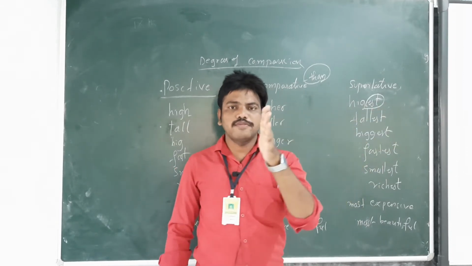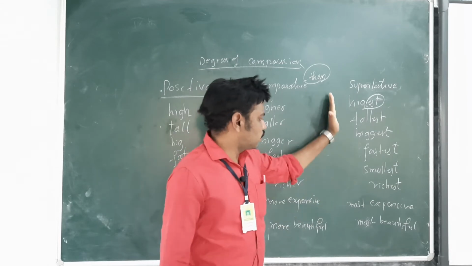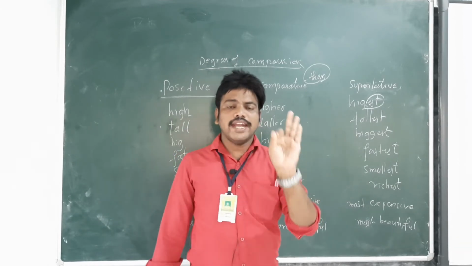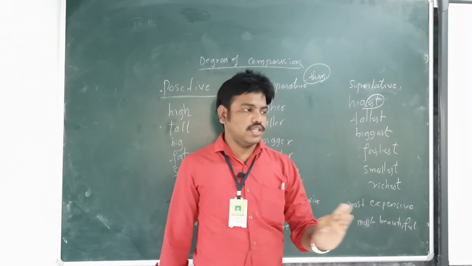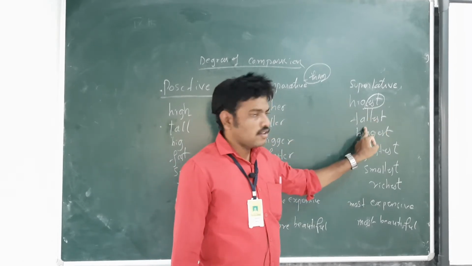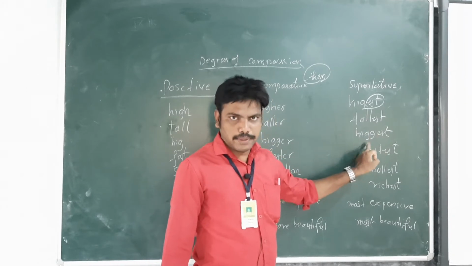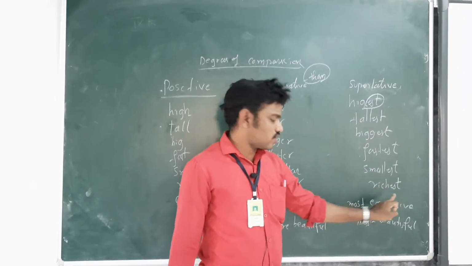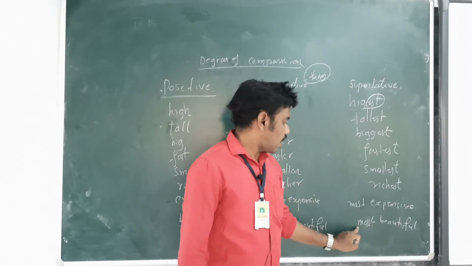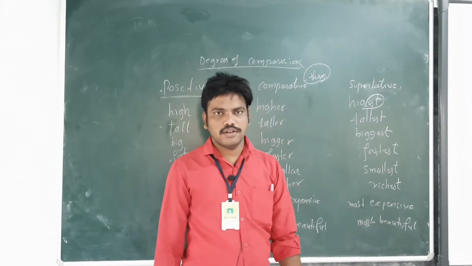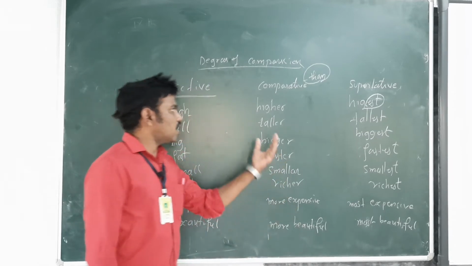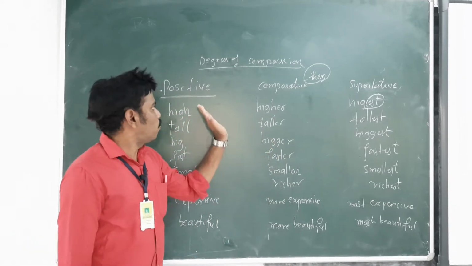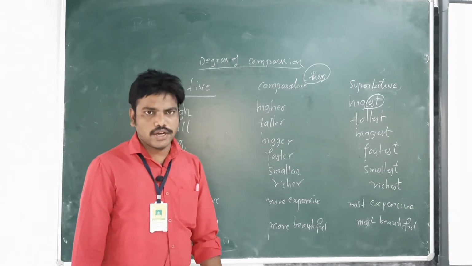Now if you observe all these adjectives, the ending must be est. For example, highest, tallest, biggest, fastest, smallest, richest, most expensive, and most beautiful. So these are the degrees of comparison: positive, comparative, and superlative.